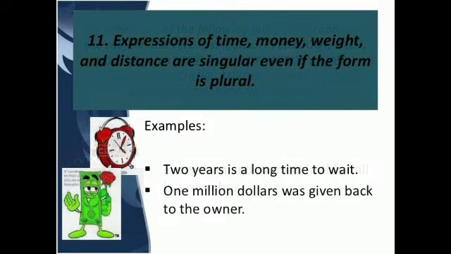The 11th rule is expressions of time, money, weight and distance are always singular even if the form is plural. Means if the form of the sentence is plural, then also if in a sentence the expression of time, money, weight and distance is there, then we will use the singular verb only. So let us see the example. 2 years is a long time to wait.